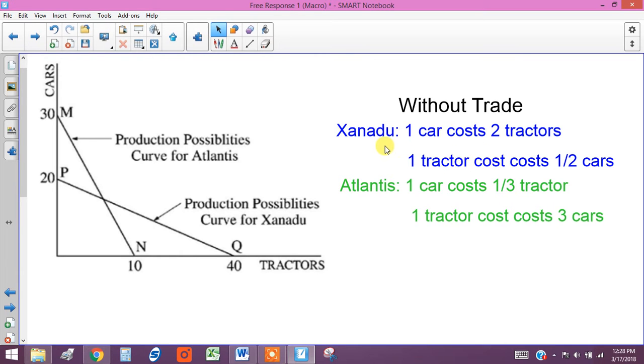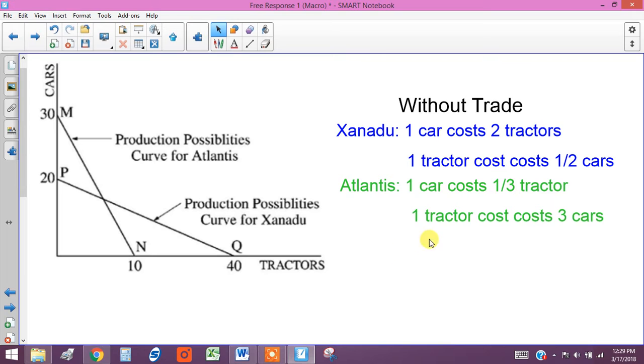So Xanadu, one car, which is this curve right here, costs 2 tractors, 1 to 2, 2 to 4. They can produce twice as many tractors as they can cars, so the opportunity cost of producing one car for Xanadu is 2 tractors. It's just a ratio, 1 to 2.